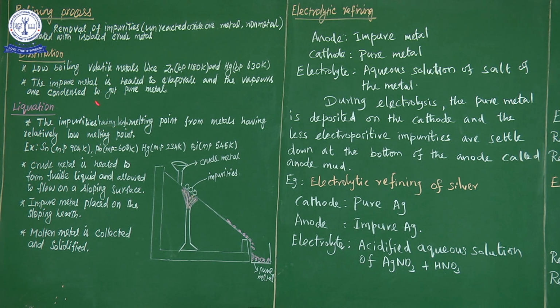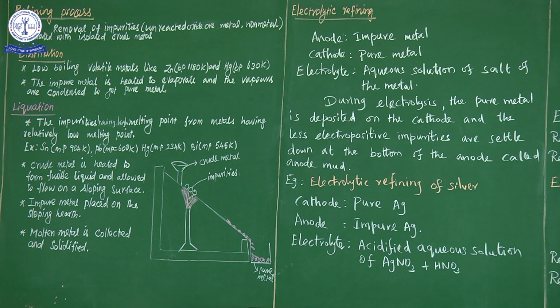The impure metal is heated to evaporate, and the vapors are condensed to get pure metal. So the impure metal is heated and converted to vapor, and when the vapors are condensed we get pure metal in liquid form, which is further solidified to get the crystalline form.